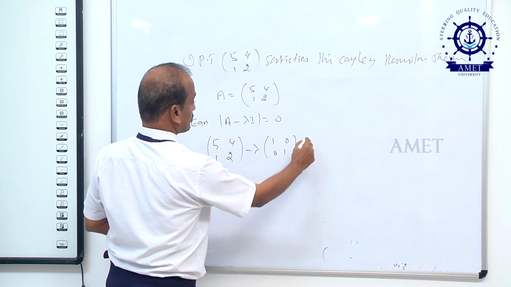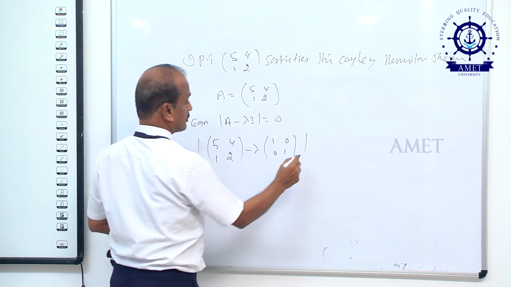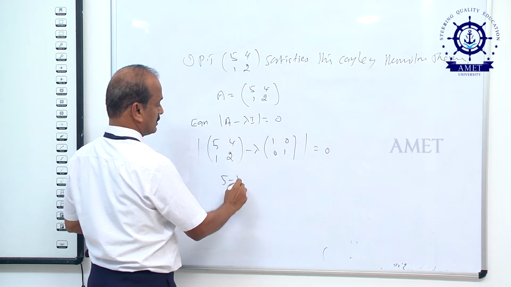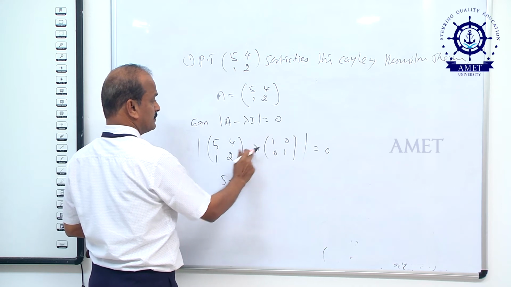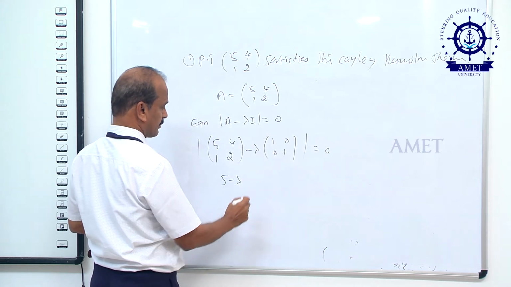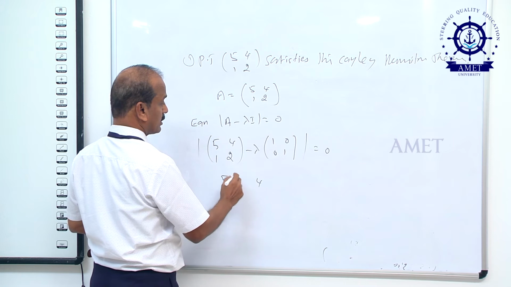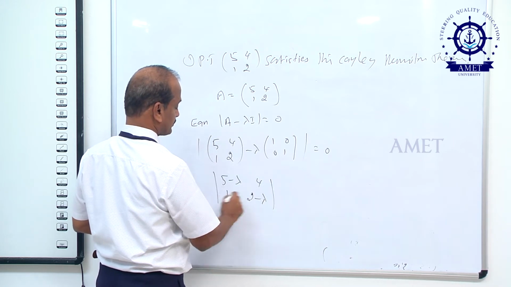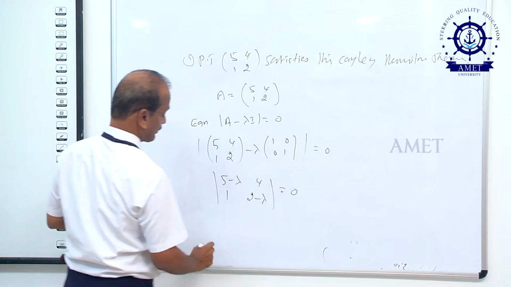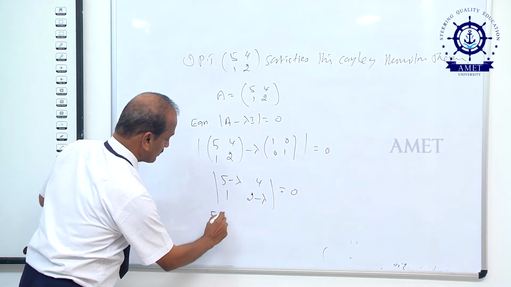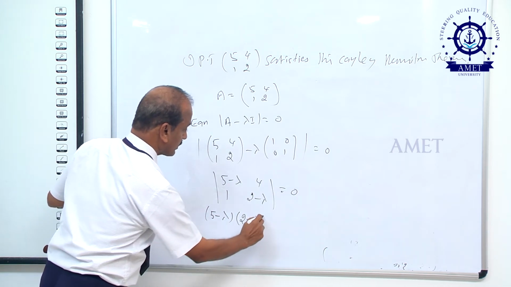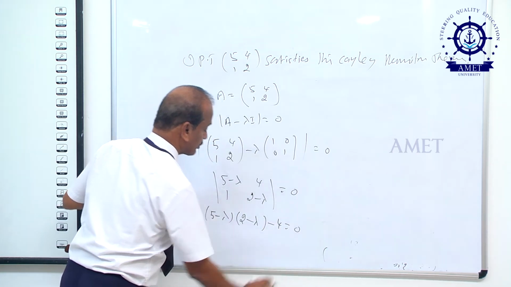The determinant of that is equal to 0. We get 5 minus lambda, 4, 1, 2 minus lambda, that is equal to 0. If you simplify, we get 5 minus lambda times 2 minus lambda, minus 4 equal to 0.